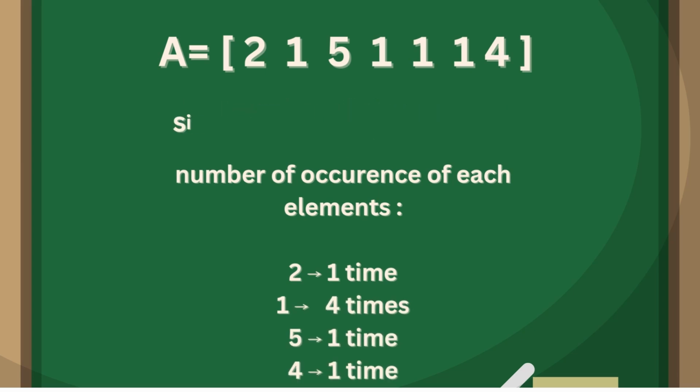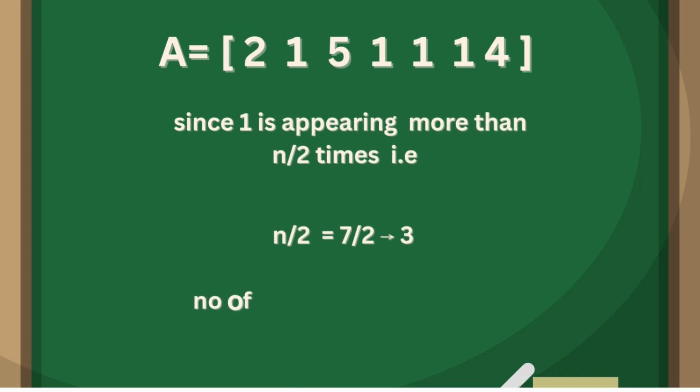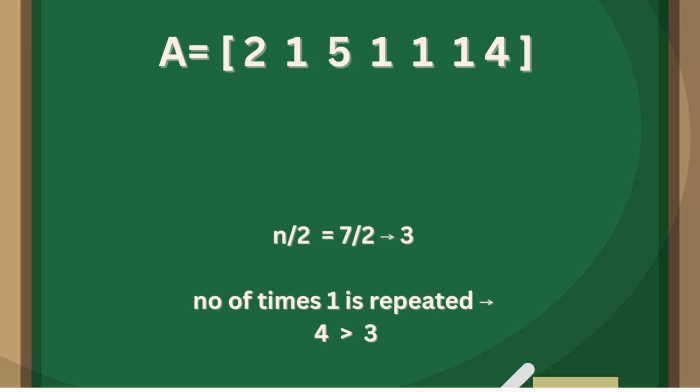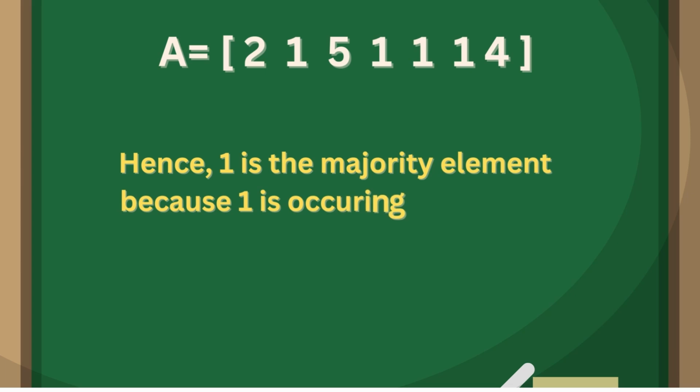Now let's check. Since 1 is appearing more than n by 2 times, don't you think n by 2 is 7 by 2, which is 3, and 4 is greater than 3. Since 1 has been repeated more than n by 2 times, 1 will be called the majority element. I hope this makes sense now. So let's deep dive into the brute force approach.